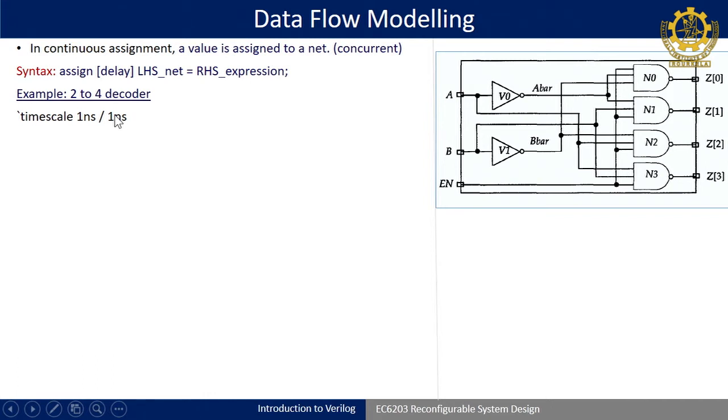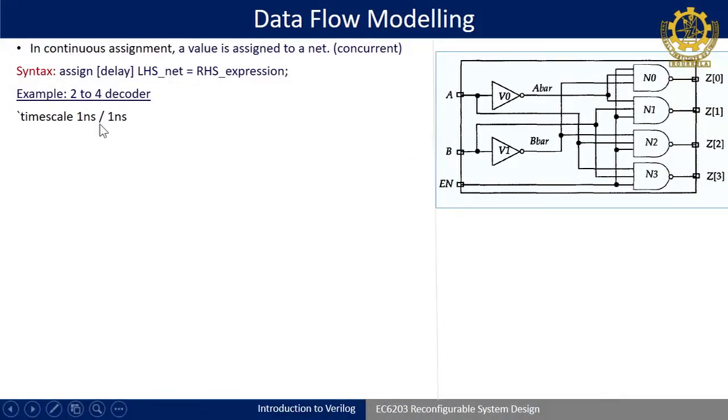That means if it is 2 nanosecond, it will be 2 nanosecond. If it is 2.5 nanosecond, then that 0.5 will be discarded, it will be 2 nanosecond only. It is something like this: if you have a floating point in your time, say I write assign hash 2.5, y is equal to a and b, then whether that 0.5 is kept depends upon the precision on the right side. If it is 1 nanosecond, no fraction is allowed, it should be a whole number, so hash 2.5 will become 2 nanosecond directly.